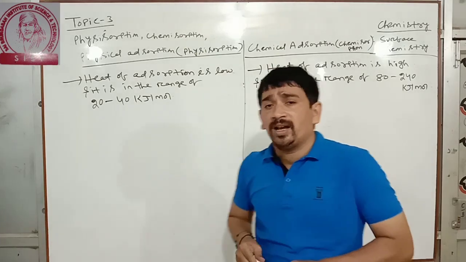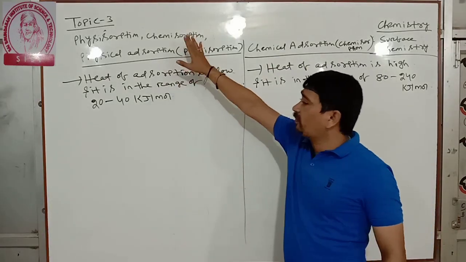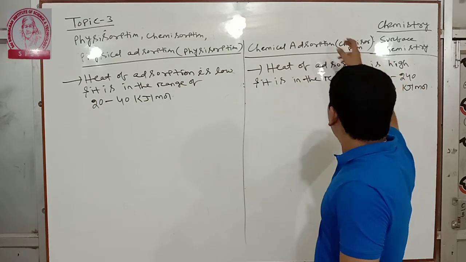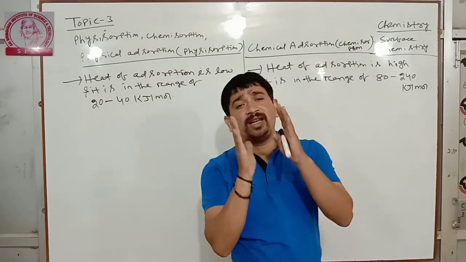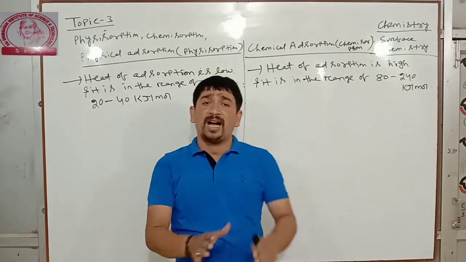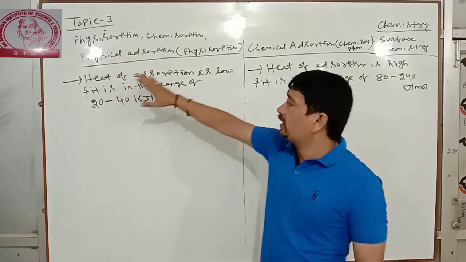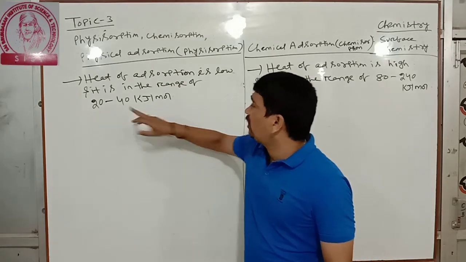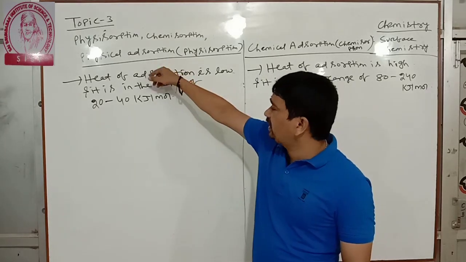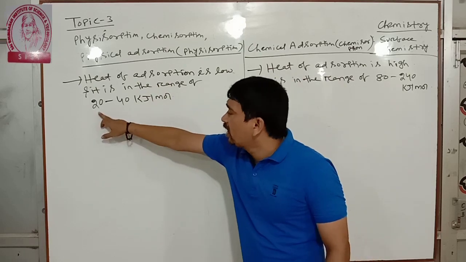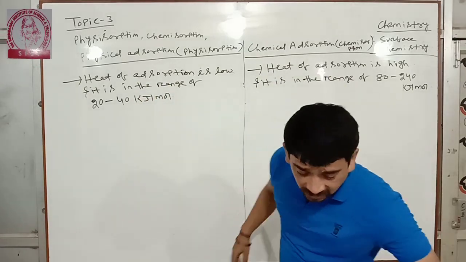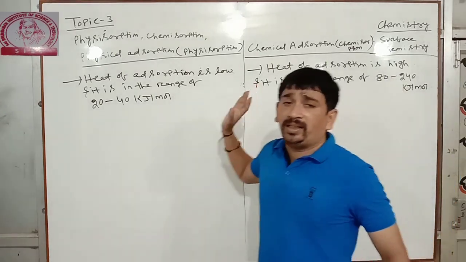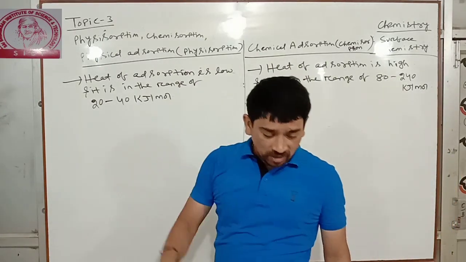Heat of adsorption is low in case of physical adsorption or physisorption. Heat of adsorption is high in case of chemisorption. In physisorption it is in the range of 20 to 40 kilojoule per mole, whereas in chemisorption it is in the range of 80 to 240 kilojoule per mole.